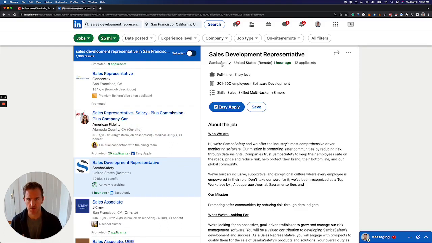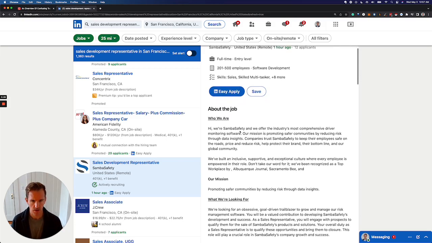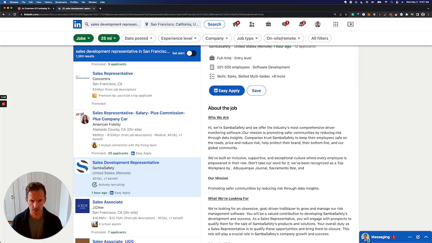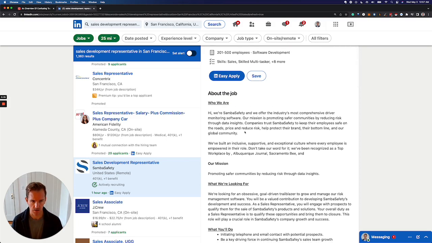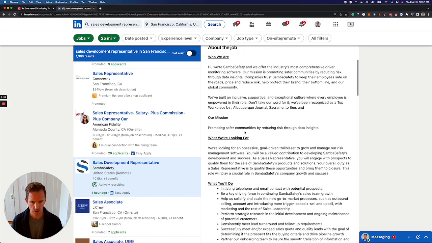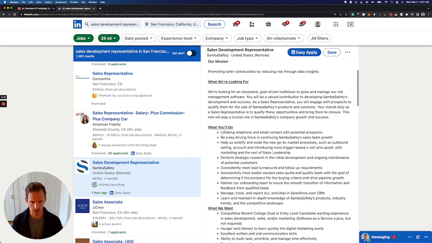Samba Safety. So this is the first role that actually matches what we searched for. So sales development representative is the key job title for tech sales. This is what most tech companies are going to use when they're hiring for entry-level salespeople. So this is a driver monitoring software. So this does seem like a tech company. And then intaking phone and email contact with potential prospects.